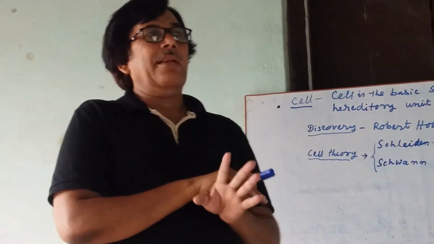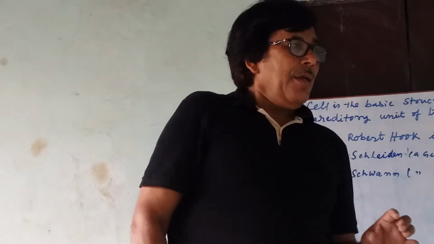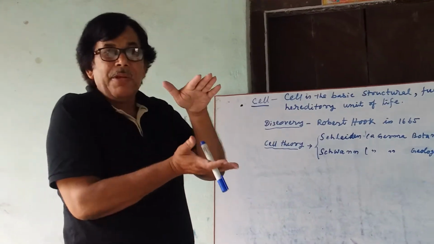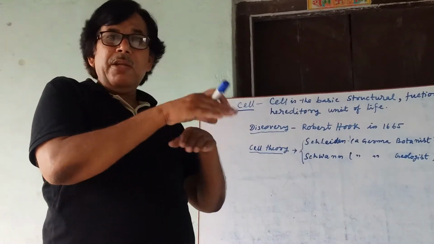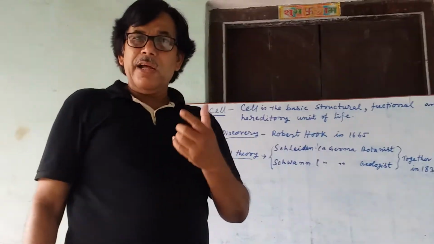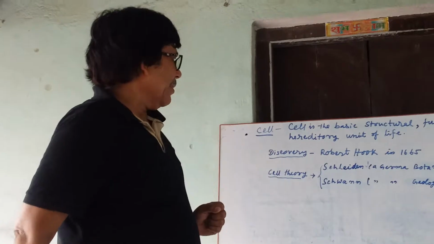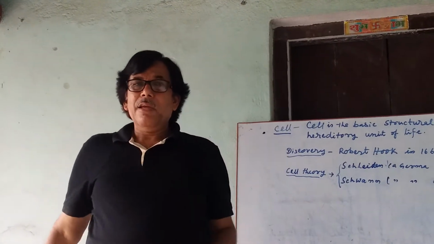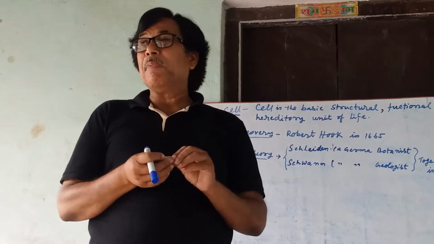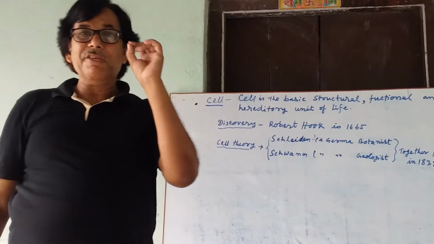Cell, what is cell? As we know, a brick wall is made by putting bricks one over another and using cement and other binding materials. In the same way, our body is also made up of a number of brick-like structures called cells.